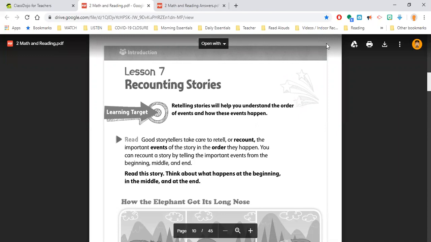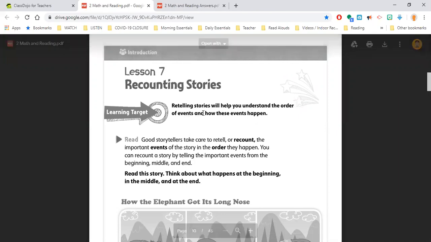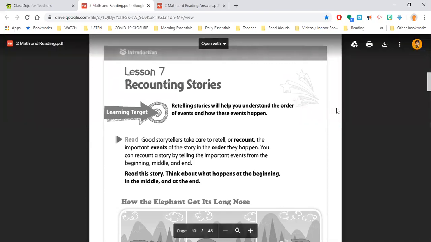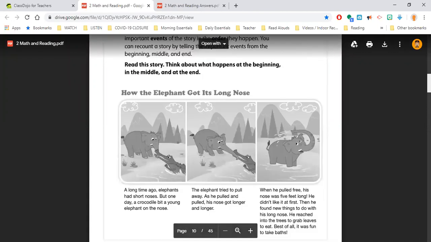Make sure that you found the page titled Lesson 7, Recounting Stories, and it says, retelling stories will help you understand the order of events and how these events happen. It starts with a small bit of reading down below, how the elephant got its long nose. Notice it's in a beginning, a middle, and an end. So very simple. It would be good practice to read that short story about what happened to the elephant and then just retell.